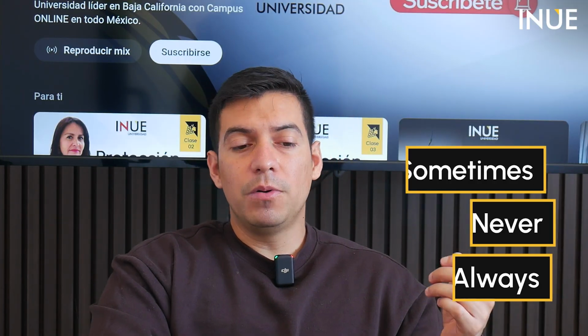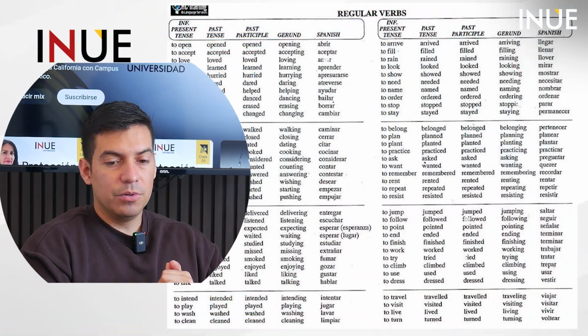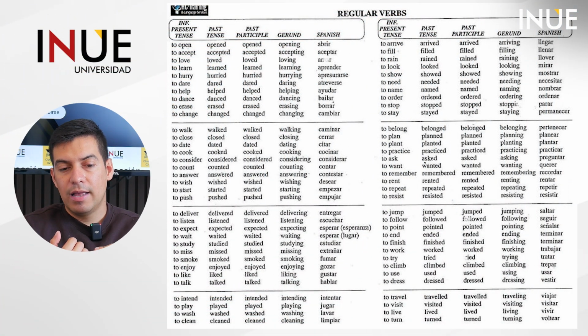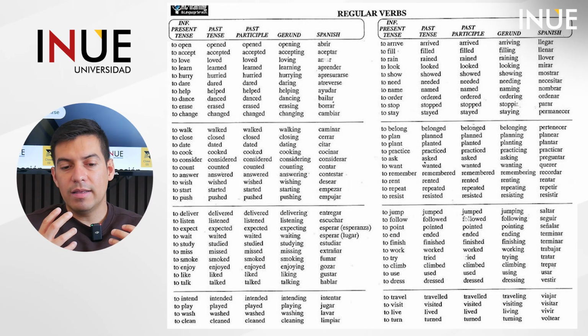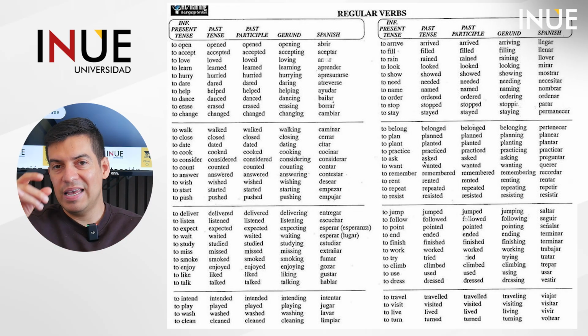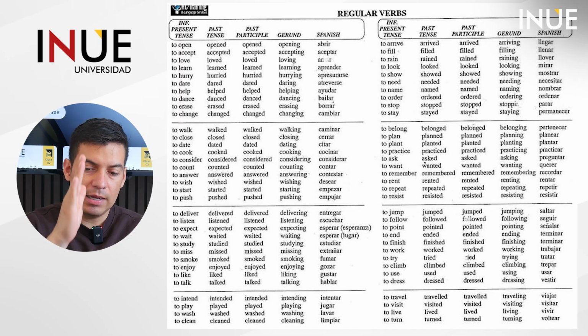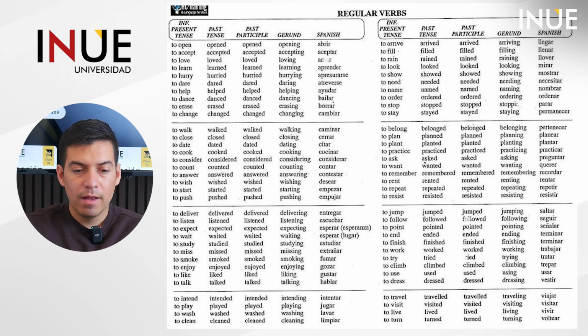Remember, the present simple is used to talk about something that is true, or something that happens regularly, and that's it. Now, here you can see some verbs. You can see irregular verbs, but for this list, it is important to check only the infinitive. So you can see the infinitive or the base form, and that's it.